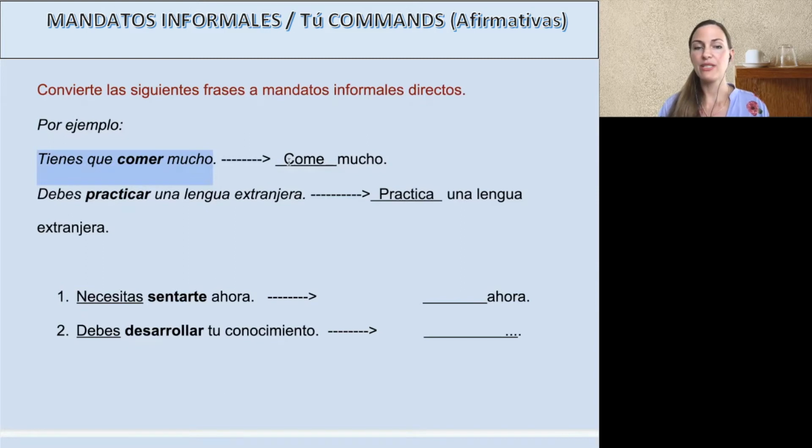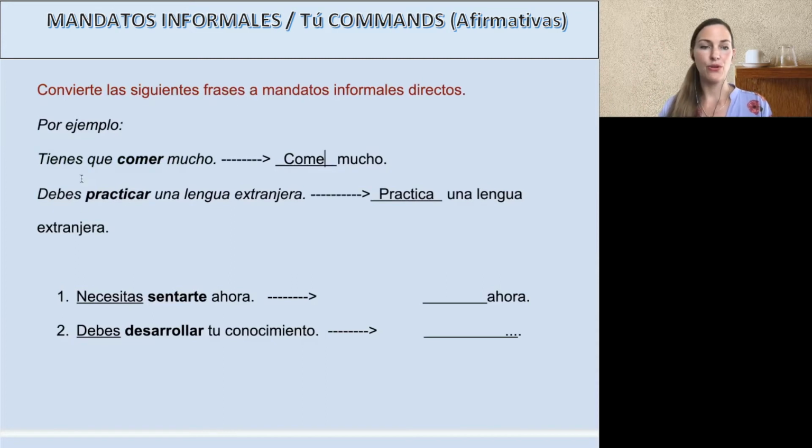Well, what I want you to do to make it into the mandato is to say eat a lot, okay? I don't want you to say you have to, you should, or you need to. I just want you to say eat a lot, okay? So take out this first part. Just find your infinitivo, and that's what you're going to switch. Instead of comes, no ese.